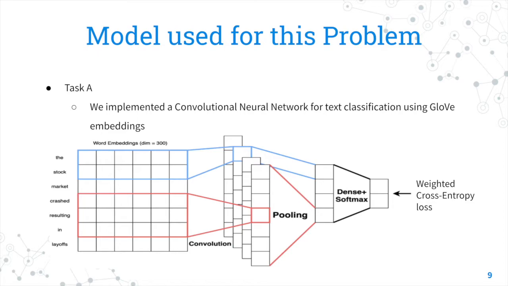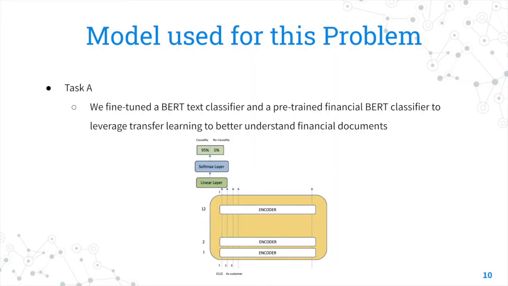So the first model that we tried was a convolutional neural network for text, which was initialized using GloVe embeddings. We ran filters of multiple sizes with pooling and a dense layer with softmax. We used a weighted cross entropy loss to train the model as we were optimizing for F1 score. And the second model that we tried was re-implementing the state of the art as a BERT classifier, on top of which we used a custom financial version of BERT to better understand these constructs.